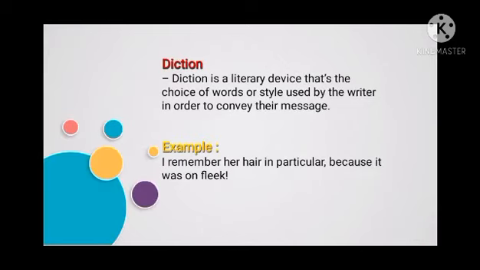Let's have now diction. Diction is a literary device that's the choice of words or style used by the writer in order to convey their message. Basically, that's a fancy way of saying that diction is the way in which the author wants to write to a specific audience. For example, I remember her hair in particular because it wasn't flick. The word flick is a slang term used to describe a woman's hair.